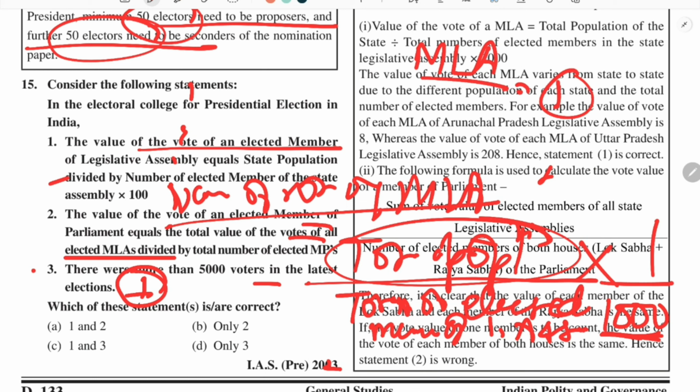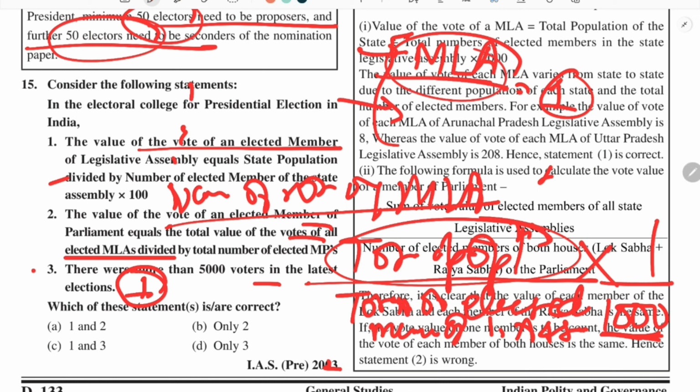But in the case of the election of the president, the members of the electoral college do not have a vote value of one. Their vote value differs from state to state, especially for MLAs.